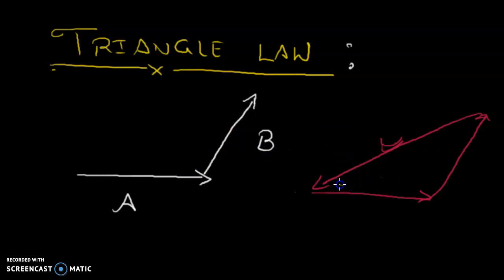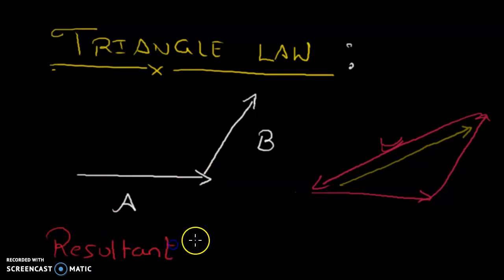That means it would be like this, not covering the loop. It is represented by the opposite pattern, joining the head of one and the tail of the other. The resultant of A and B, we call this the resultant. I am going to use the letter R for resultant.